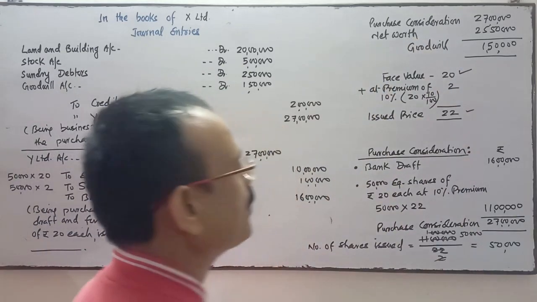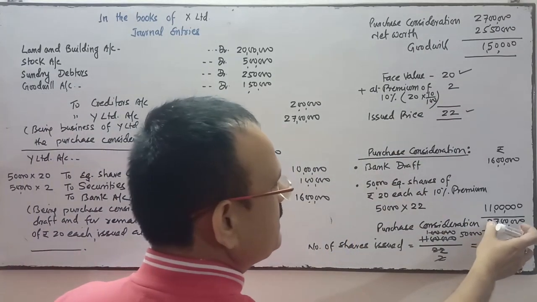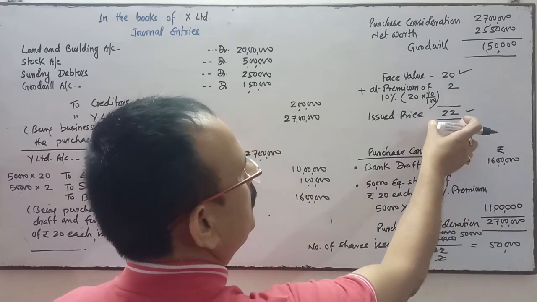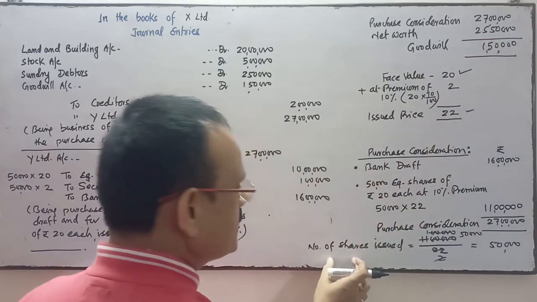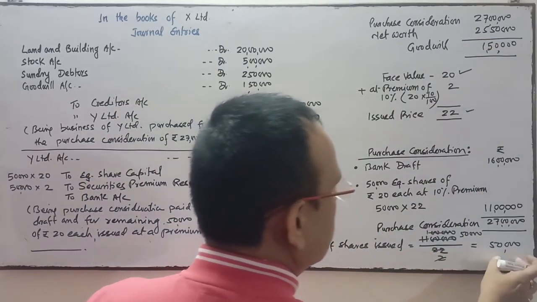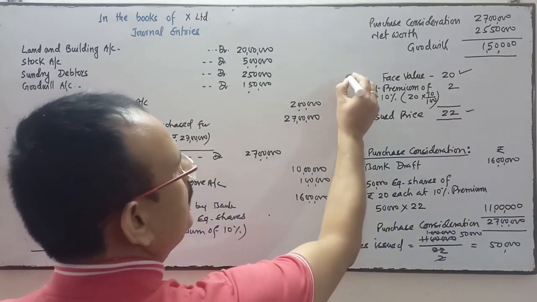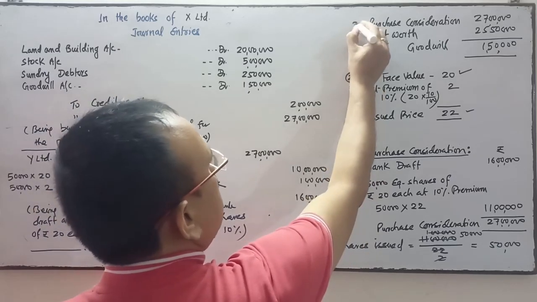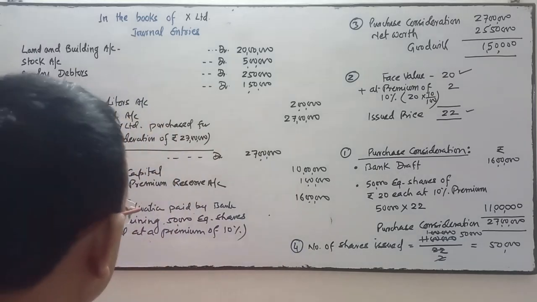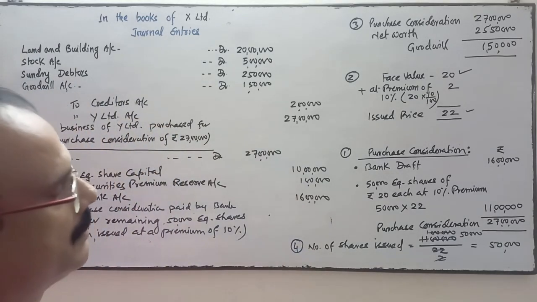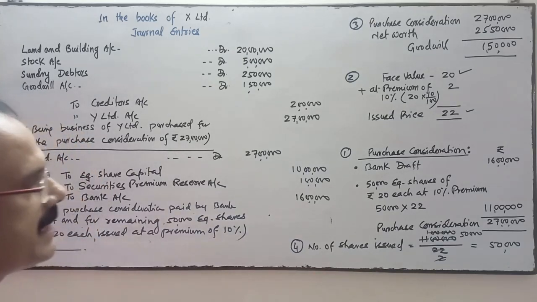These things you do in your working note. Do the working. First is the calculation of purchase consideration, second is the calculation of issue price, third is the calculation of the goodwill, and fourth is the calculation of the number of shares issued, that is, how many shares will be issued for the payment of the rest of the amount as purchase